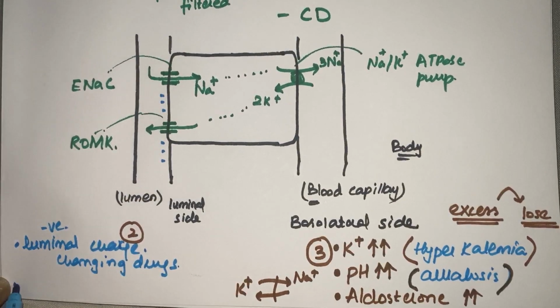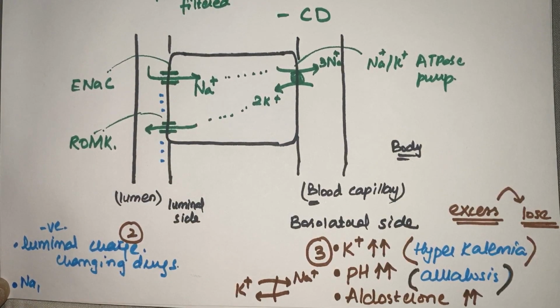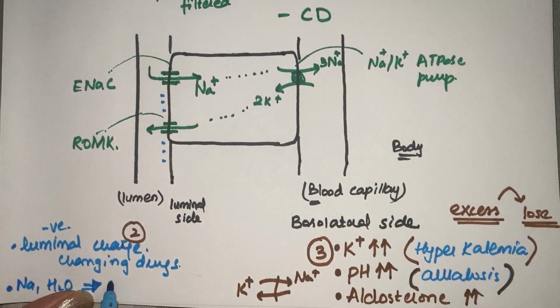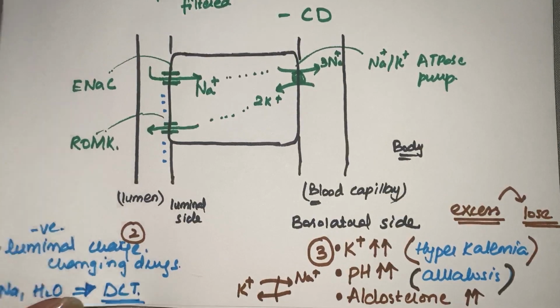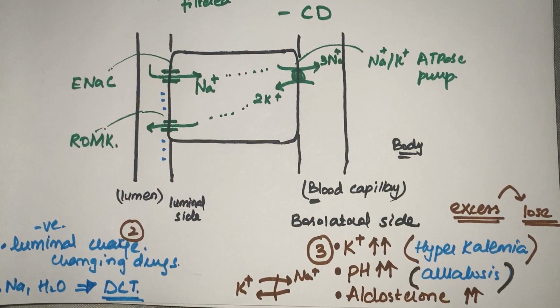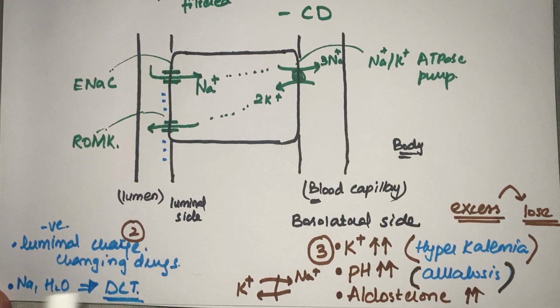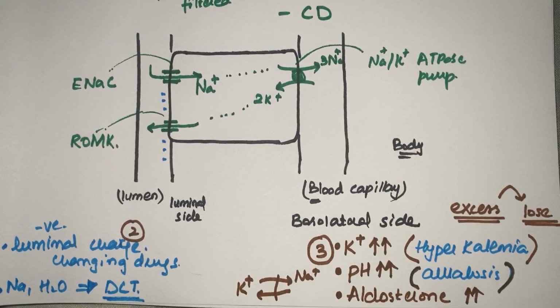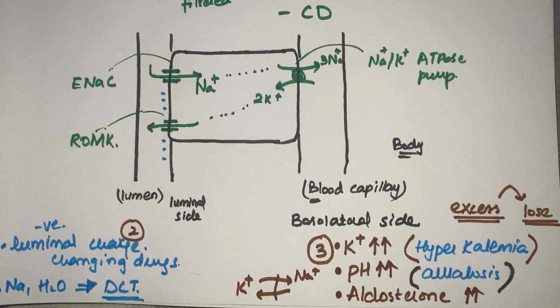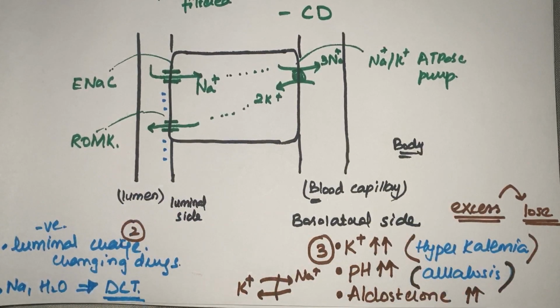Fine. And another point is the amount of sodium and water that is reaching the distal convoluted tubule. And we know in the distal convoluted tubule there are juxtaglomerular cells and macula densa cells that sense them, and accordingly GFR is adjusted. So yes, these are the 2 factors that influence potassium secretion in the lumen and hence out of the body. So here we have discussed the whole potassium regulation, how it is regulated within the kidney, and the factors that influence those regulation mechanisms.